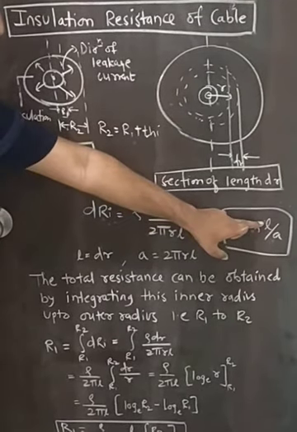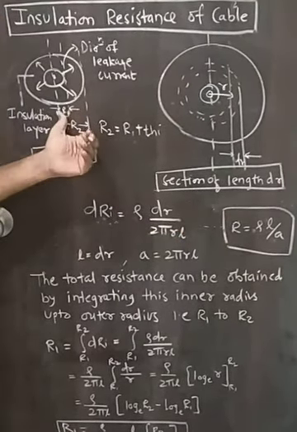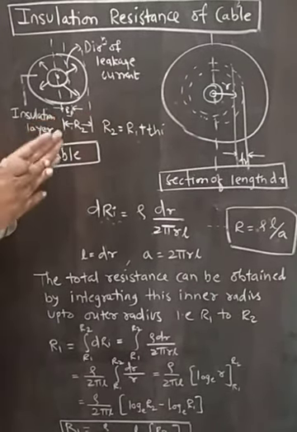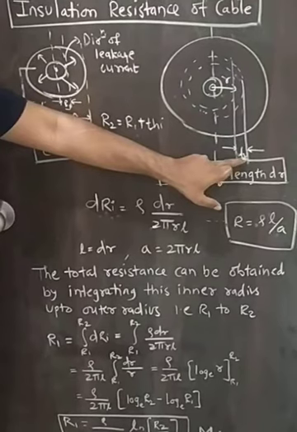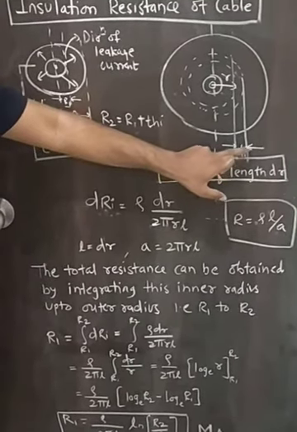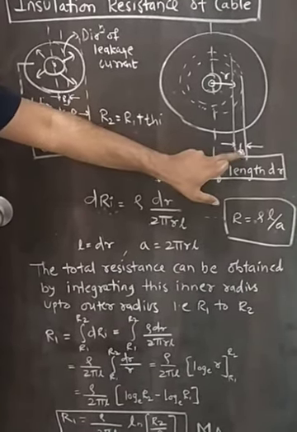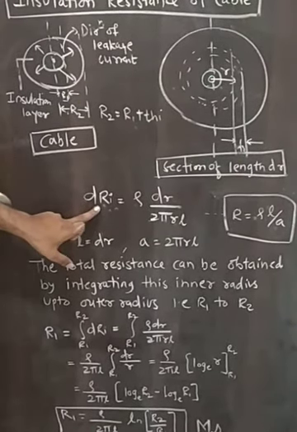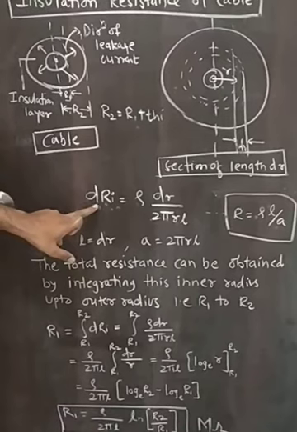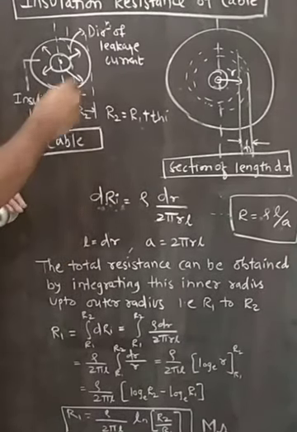L stands for the length of path of leakage current. Current leaks through the insulating material, and the thickness of that insulating material is dr, and it continuously changes with respect to length. That's why dRi.